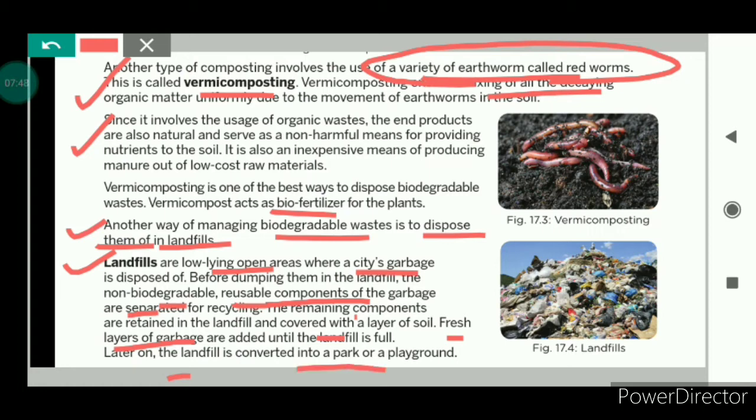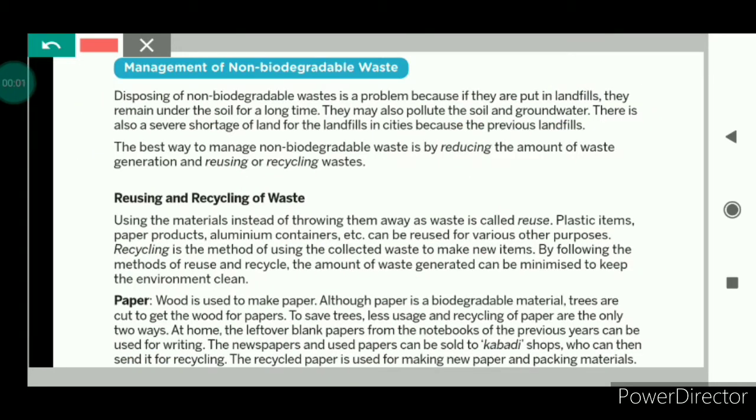Okay, so this was all about the management of biodegradable waste. Now we will see how to manage non-biodegradable waste. Disposal of non-biodegradable waste is a problem, because if this waste is put in the landfills, it will remain there under the soil for a long time, and which may also pollute the soil and groundwater. And secondly, there is also a severe shortage of land for the landfills in cities. So now the question comes, what is the best way to manage non-biodegradable waste? The answer is by reducing the amount of waste generation and reusing or recycling the waste.